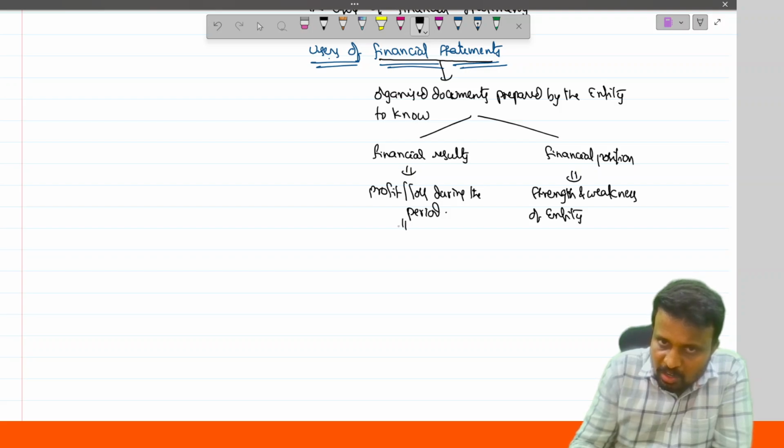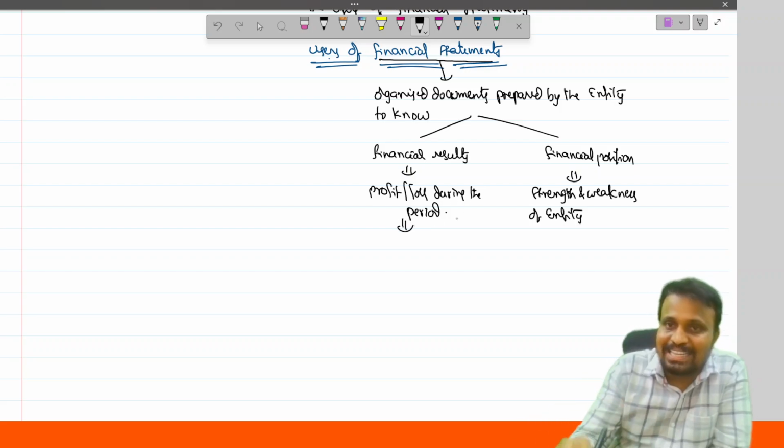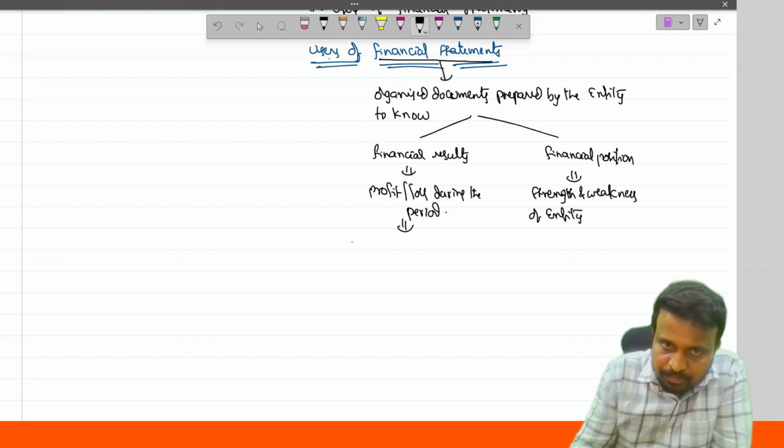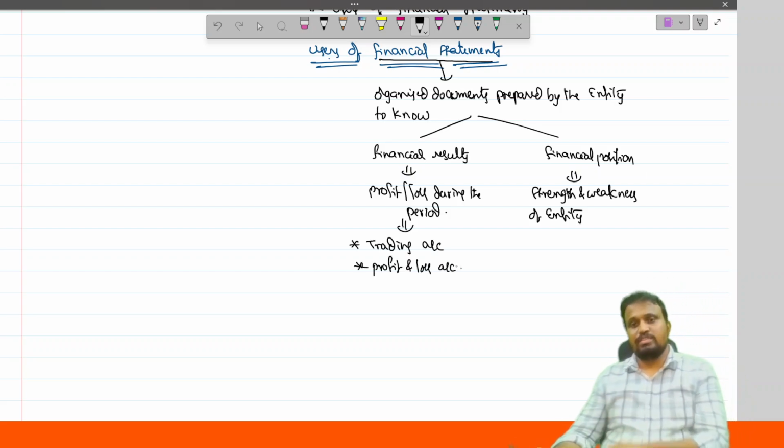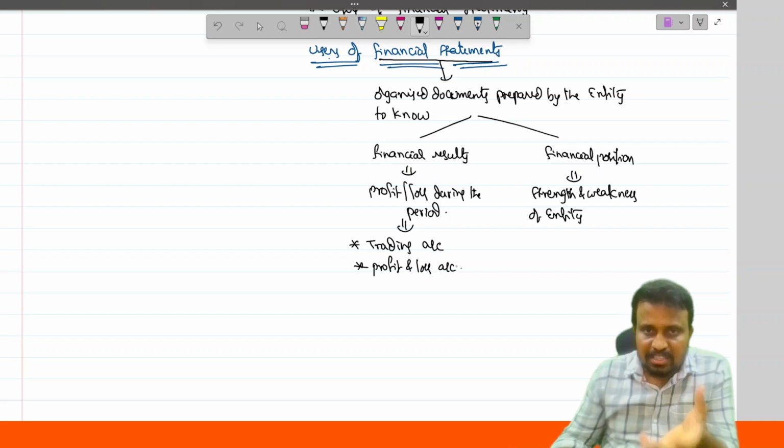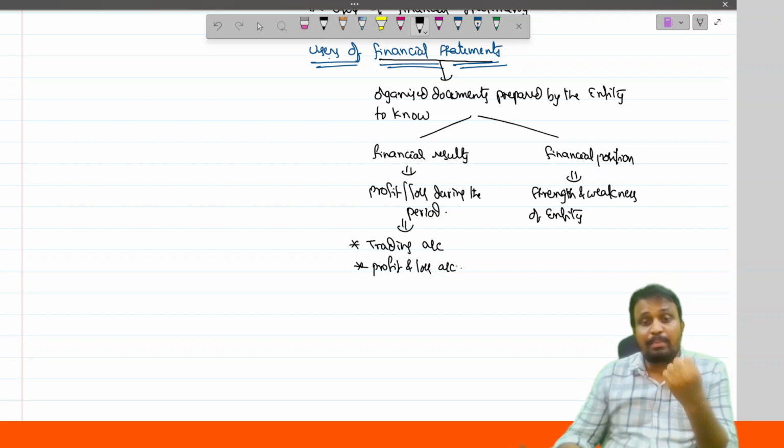The profit or loss during the year is ascertained by preparing the trading account and profit and loss account. Financial results are ascertained by preparing what?